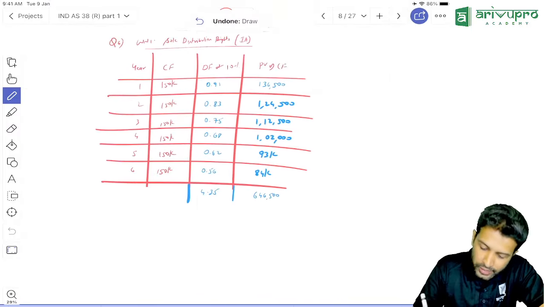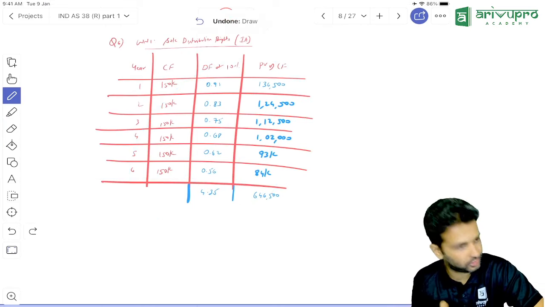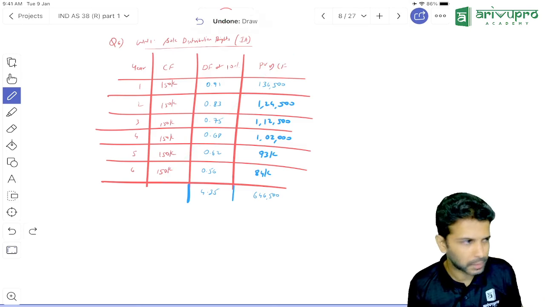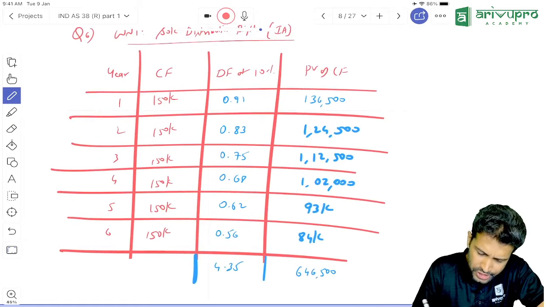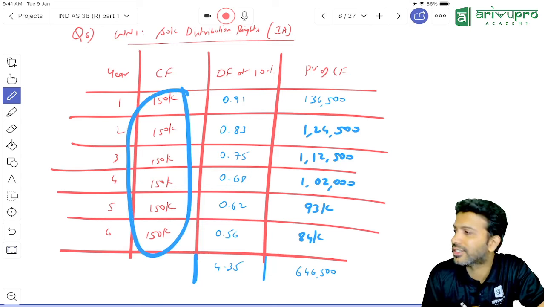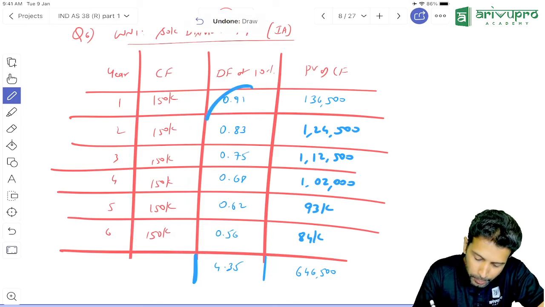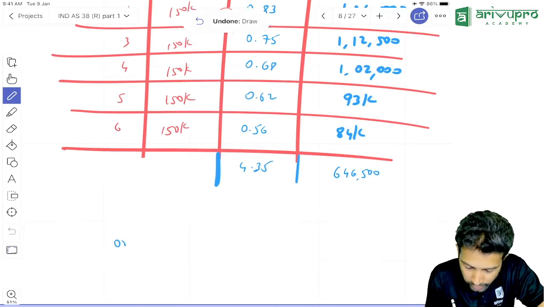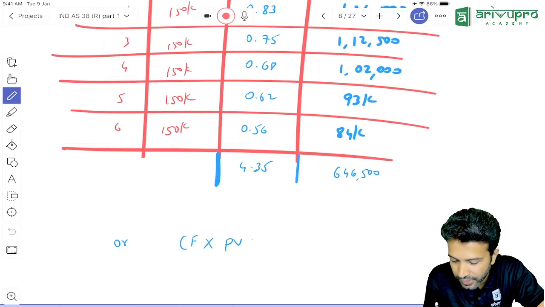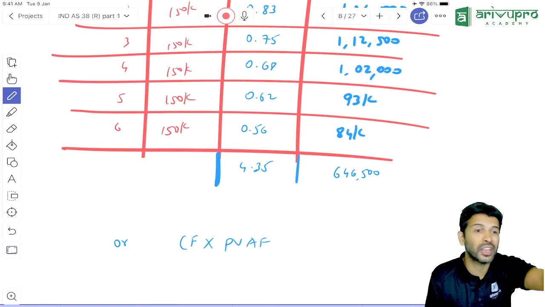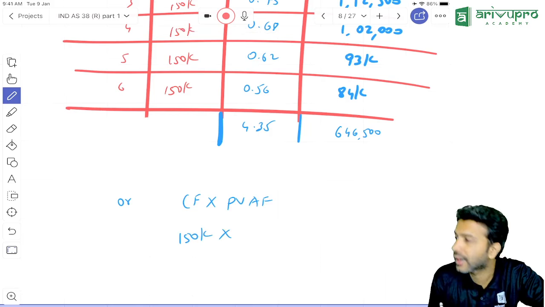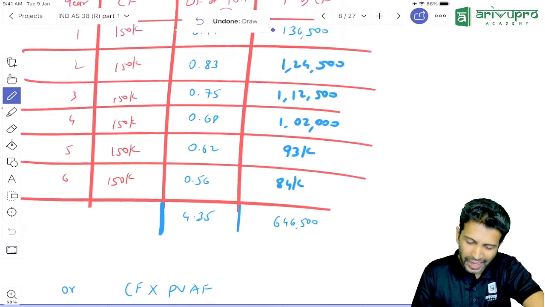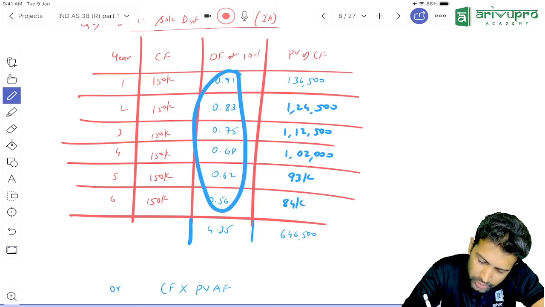Sir, either you can calculate the present value of cash flows like this. But instead of doing all this drama, this is a wastage of time, in my view. Why? It's simple mathematics. Every year, is the cash flow changing or same? Same. Which is the only component changing? Discount factor. So instead of doing all this, you simply take your cash flows and multiply by PVAF. What is the cash flow per annum? 1,50,000. Multiply by PVAF. PVAF means present value annuity factor. Annuity factor means adding all the discount factors. Adding all the discount factors, what are you getting?